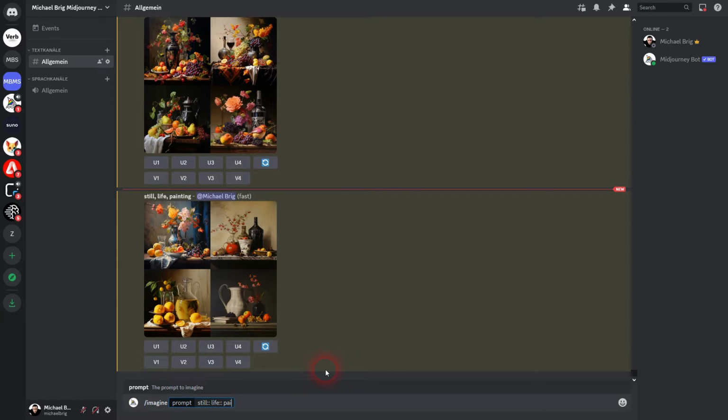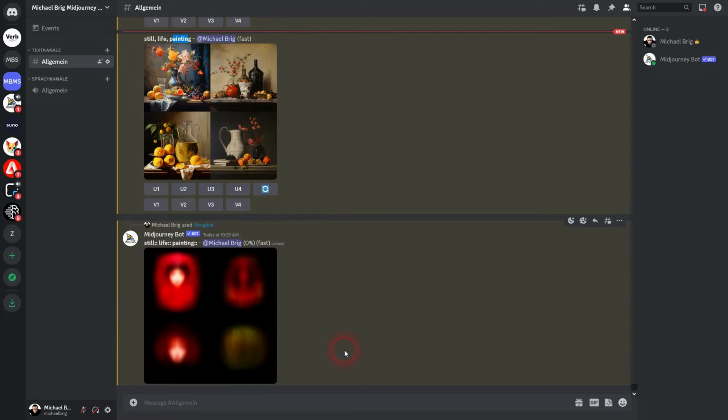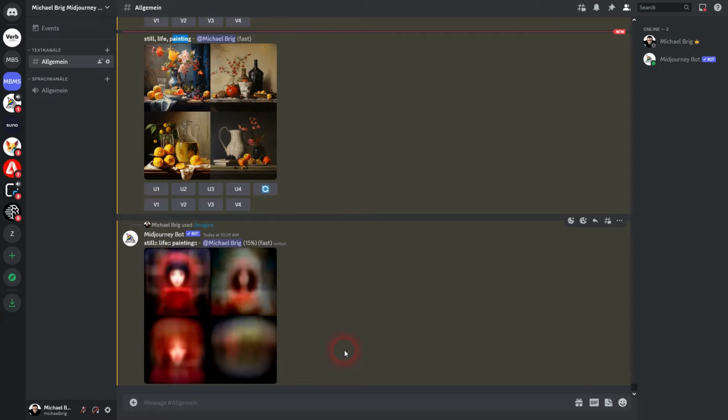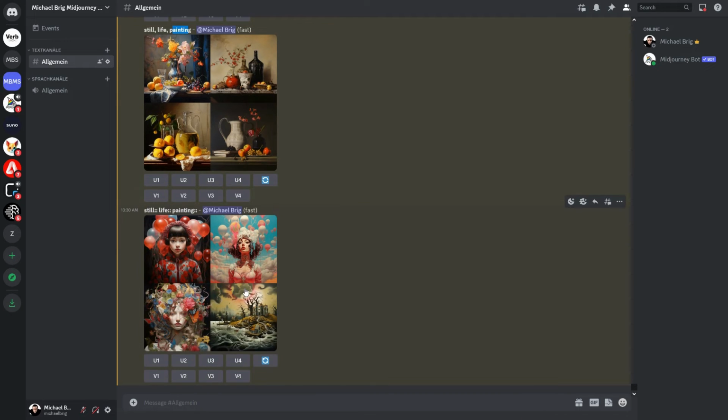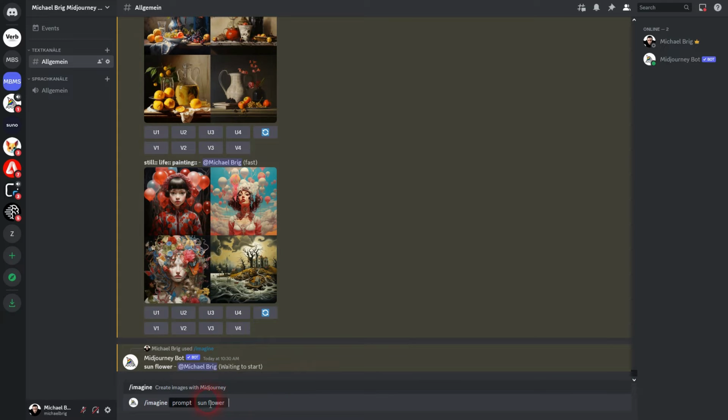And let's go over this example once more, but this time we'll add double colons after every word. And this is the indicator for Midjourney to understand each word as a concept of its own. So now the concept is not still life painting anymore, the concept is still, then life, then painting, three different concepts. And it's going to put it together in one image generation. And the result is totally different from what we've had prior. Midjourney has some understanding of what still needs to be and what life needs to be and what painting needs to be, and it mixes this now up into a totally new image generation. And this is what you do by adding these double colons, which is called multi-prompting.